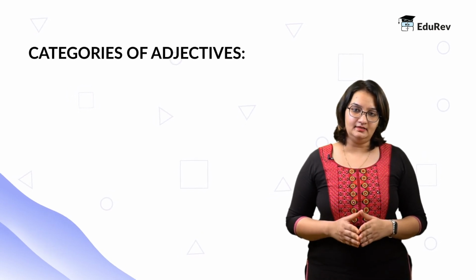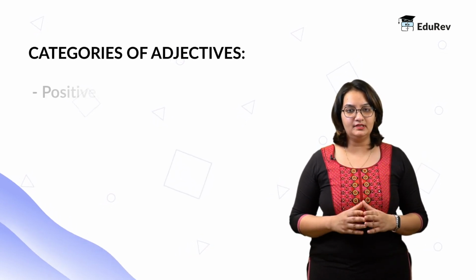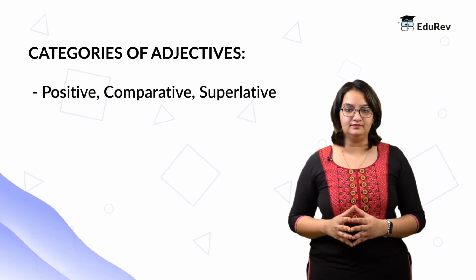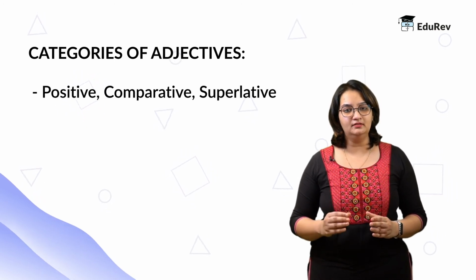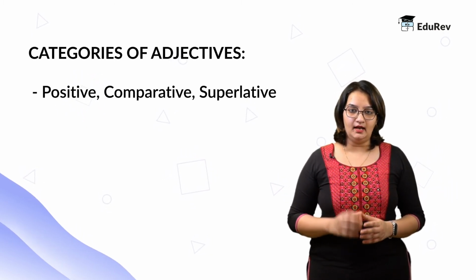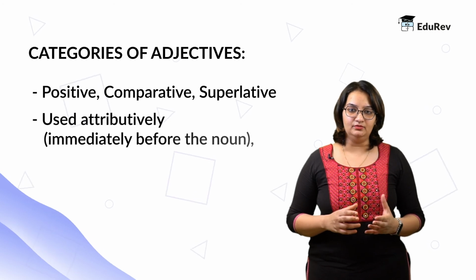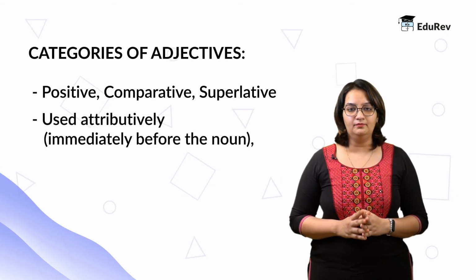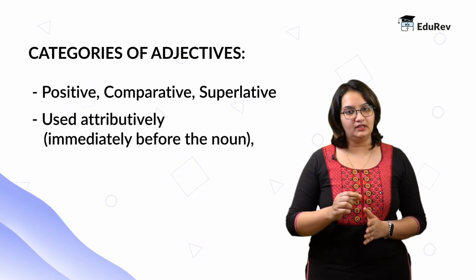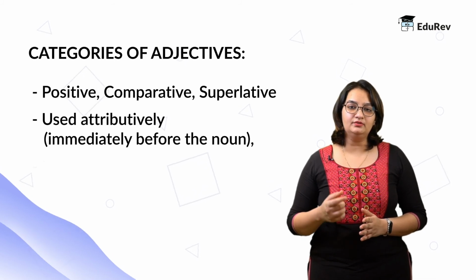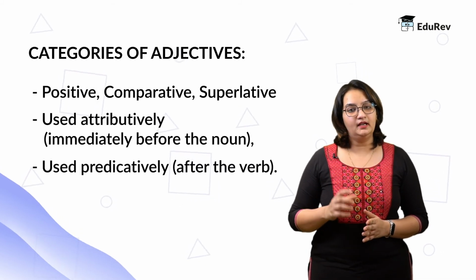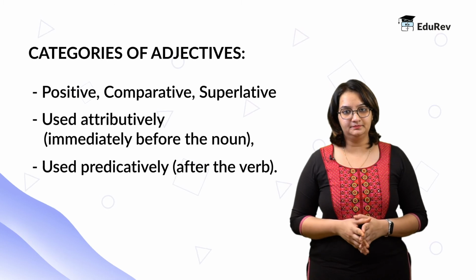Adjectives can be categorized in three categories: positive, comparative, and superlative. For example, good, better, best. Adjectives can be used in the attributive manner, where they come just before the noun, and they can also be used in a predicative manner, where they come just after the verb.